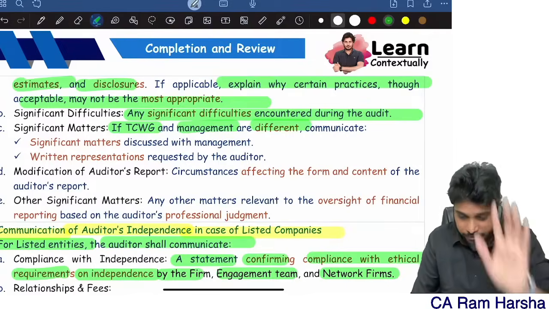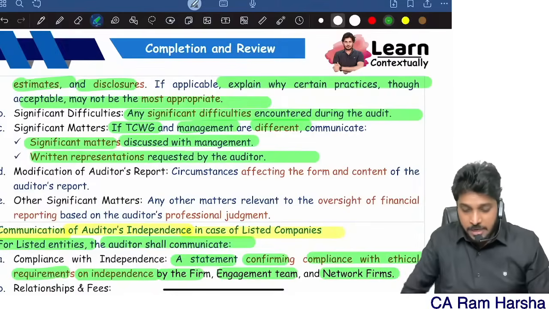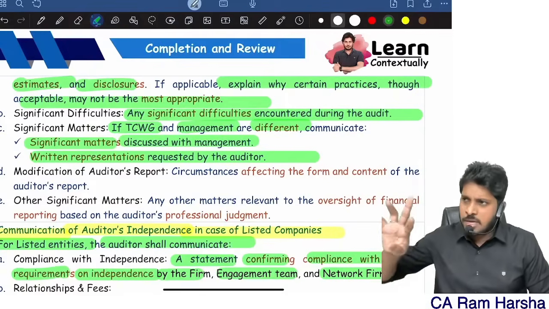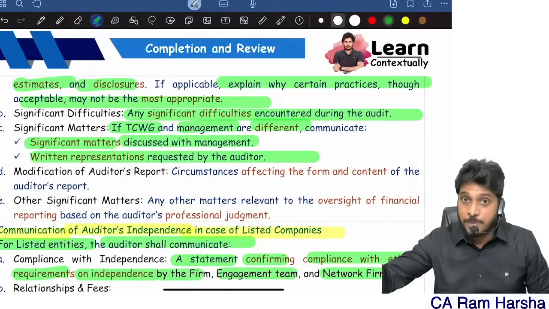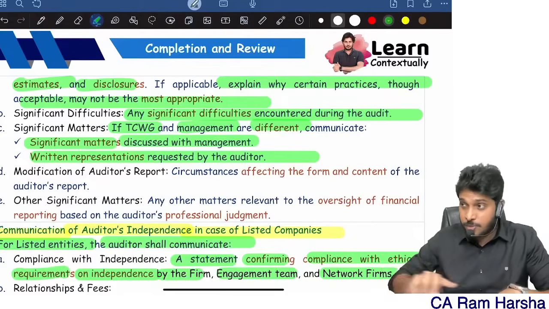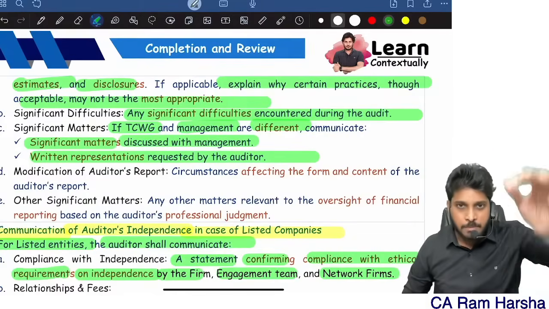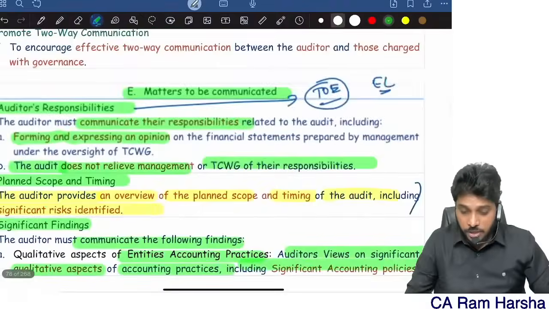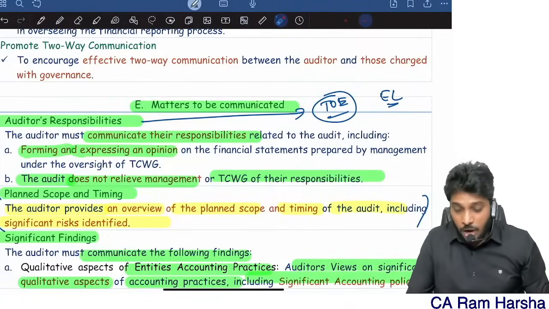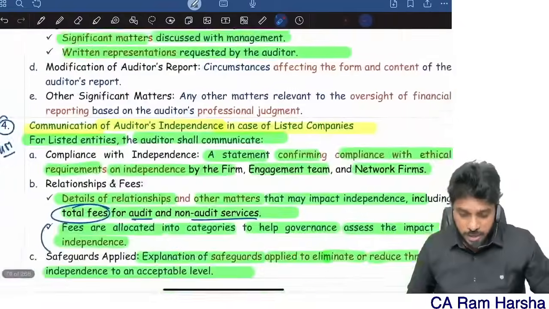If those charged with governance and management are different, communicate significant matters discussed with management. Written representations you also communicate. Whatever significant matters you discussed with management, what the discussion was, with whom you discussed, and what they replied, share that entire discussion with the top management. Remember, in this entire standard we are discussing matters to be communicated to those charged with governance.